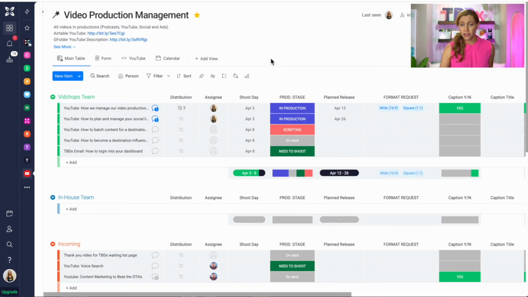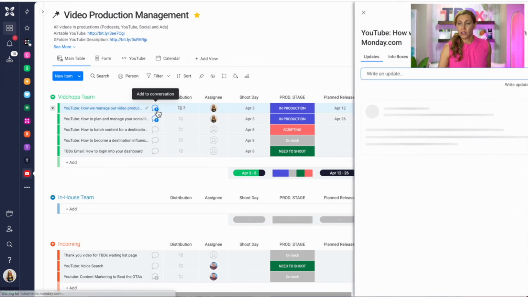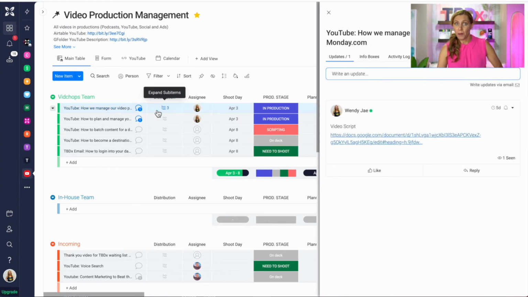So let's start with conversation. You see the little blue bubble next to the item and it has a number 1 next to it. That means that this particular video or item has a conversation, and if you click on that, it's going to open up where all the updates happen.